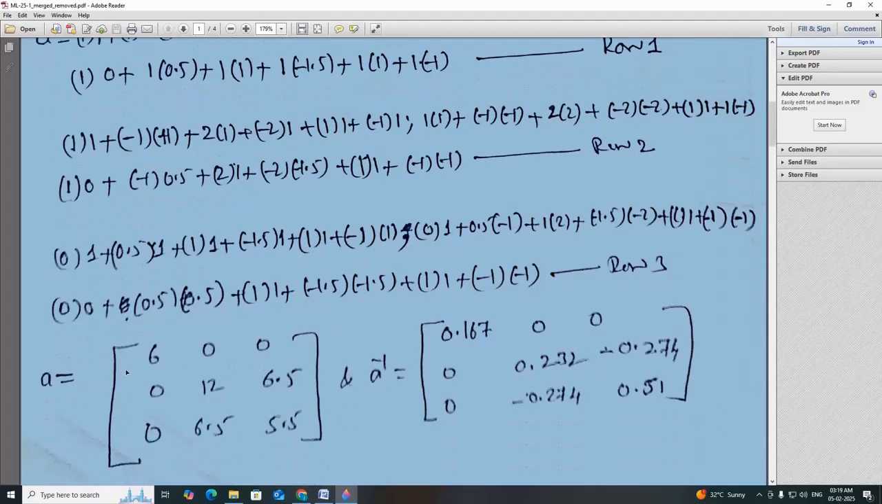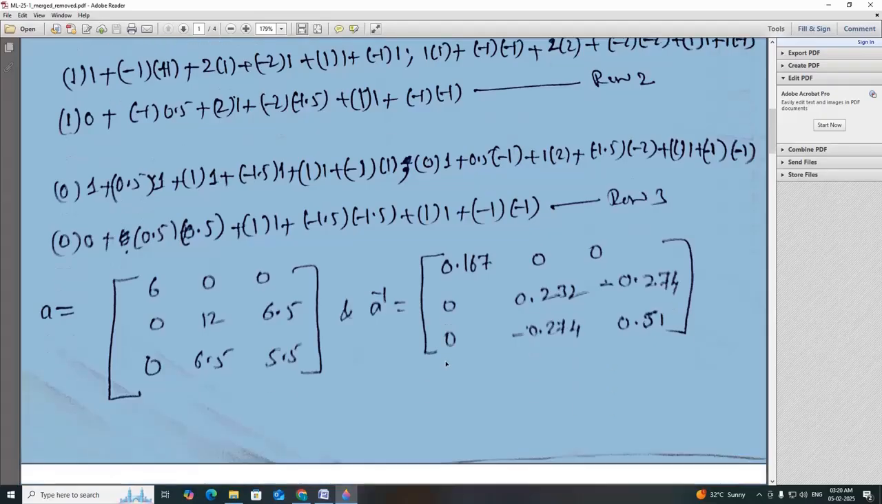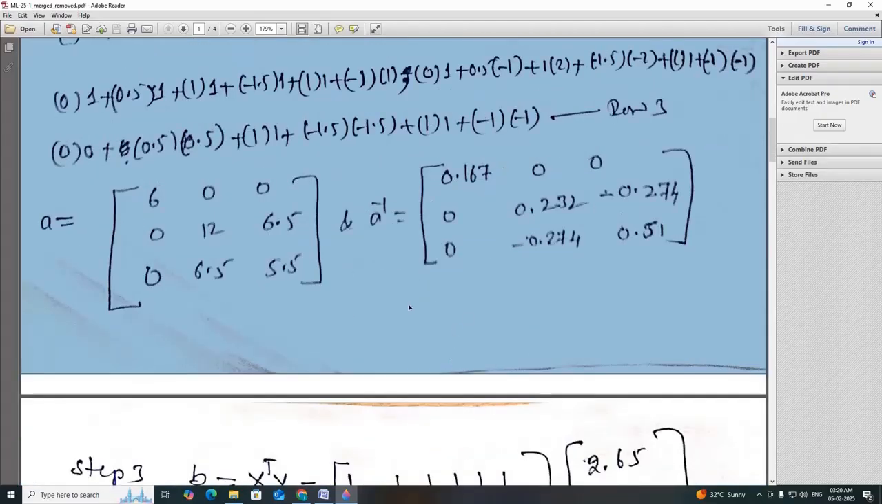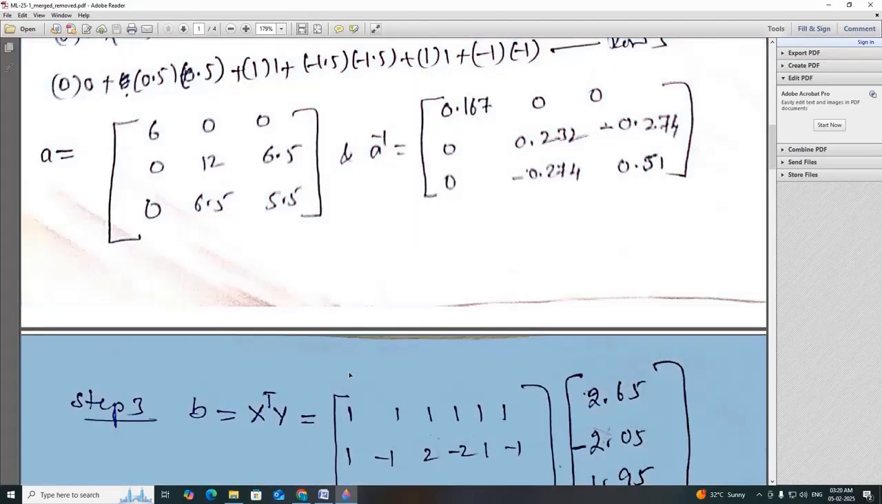So we get A is equal to [6, 0, 0; 0, 12, 6.5; 0, 6.5, 5.5]. From this I can find A inverse. I have not shown the steps to find the A inverse. I have directly calculated it, so we get these 9 elements of A inverse. Again, it will take a lot of time if I show it here, so I have directly written A inverse here.